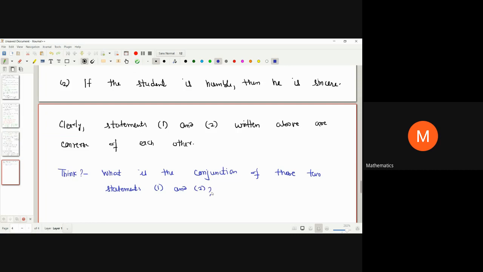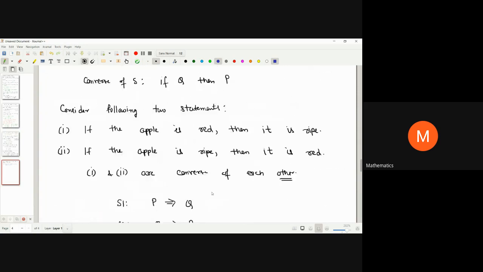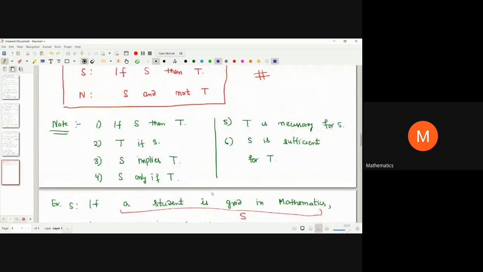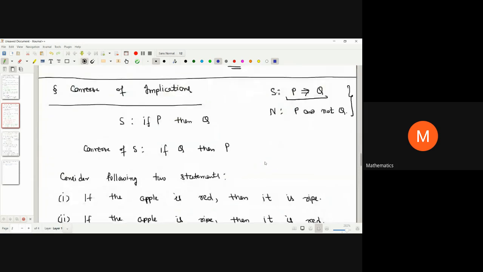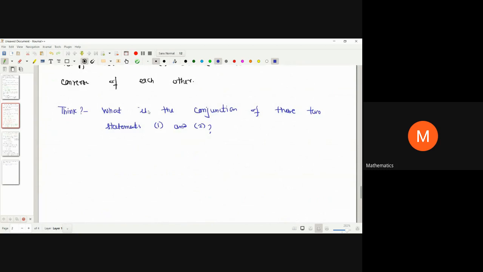Now please recall that we noted a fact that for statements that are implications, there are a few equivalent things using which we can write them. I'm just going to recall it. In this note, I have stated that if we have an implication of the type if S then T, then there are several equivalent things that we can use: T if S, S implies T, S only if T, T is necessary for S, T is sufficient for S. Using this note on implications, I'm going to write these two statements.